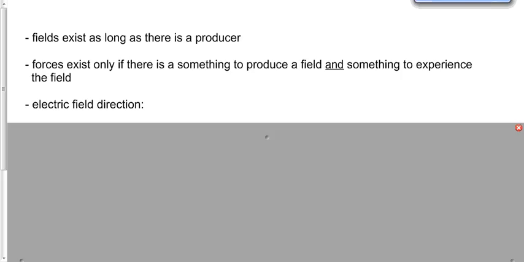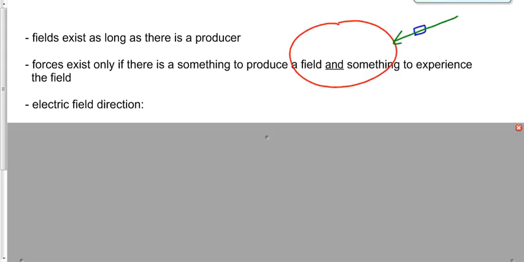If the electric field is a vector field and it has a direction associated with it, then we have to define that direction. The direction of a gravitational field, listen carefully to this, is the way that a mass would move if placed in the field. So think about that. Here's the Earth. If I put a board marker above the surface of the Earth, it would be attracted to the Earth. The board marker would move towards the Earth. Therefore, we say the direction of the field is toward the Earth. It's the way that a mass would move if it was placed in that gravitational field.